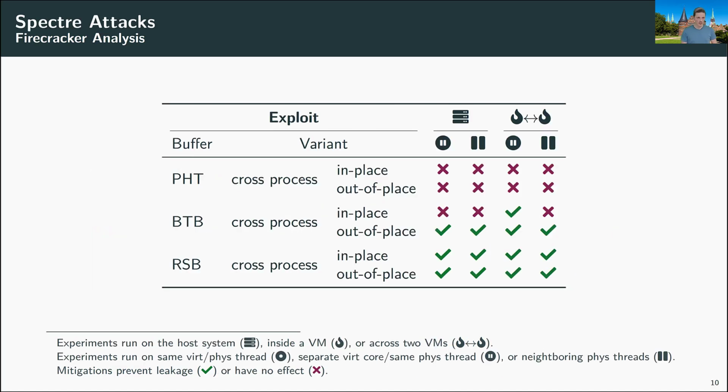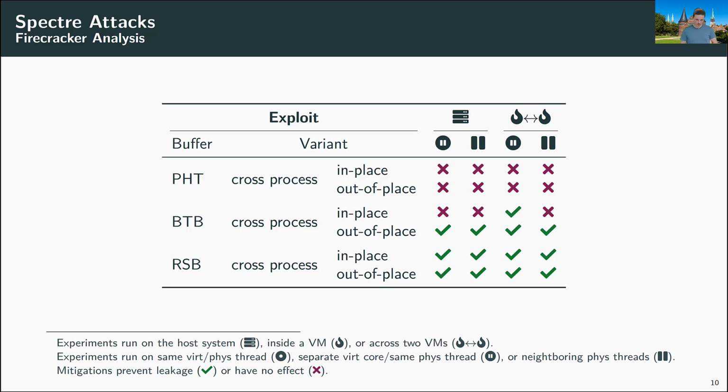Last but not least, we checked the Spectre attacks, and we found that Spectre-PHT still is a problem. Here I show you the cross-process variants that we tested. We also tested some in-process or same-process variants. You can have a look at the results in our paper. For the cross-process variants, we found that independent of whether we use the in-place or out-of-place variant of the attack, we saw leakage from the victim to the attacker. And that was independent of whether we were looking at a time-sliced sharing scenario or a collocation scenario.